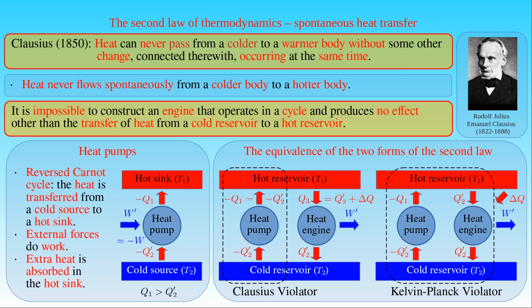Conversely, if the Kelvin-Planck statement is false, the Clausius statement must also be false. It can be seen immediately if we combine a heat pump with a Kelvin-Planck violator, where the work produced by the violator is the input work of the heat pump transferring heat from the cold reservoir to the hot reservoir. Then the combined system pumps the heat from the cold bath to the hot bath without any external work, and we obtain a Clausius violator. Therefore, the two forms of the second law of thermodynamics introduced by Kelvin, Planck and Clausius are completely equivalent.